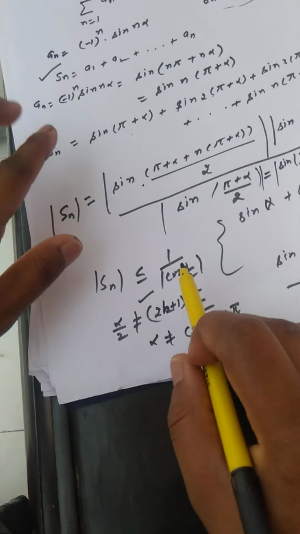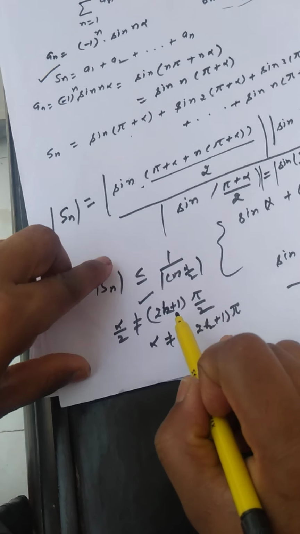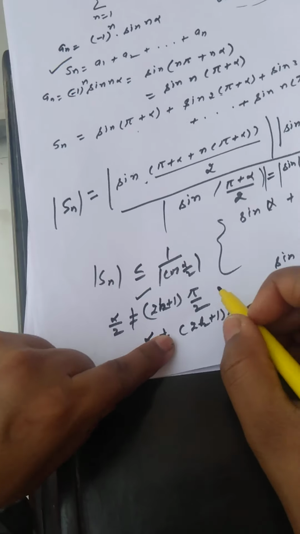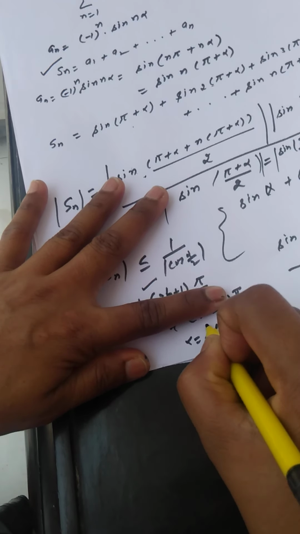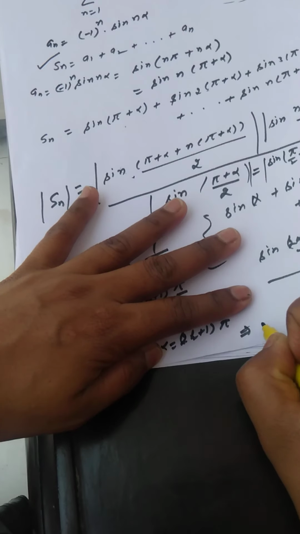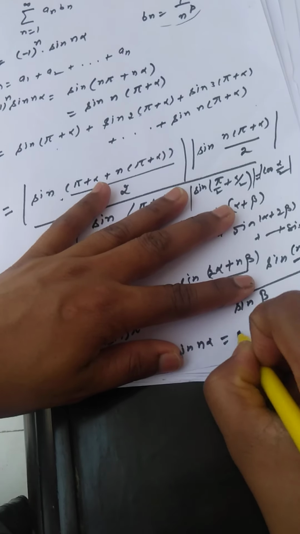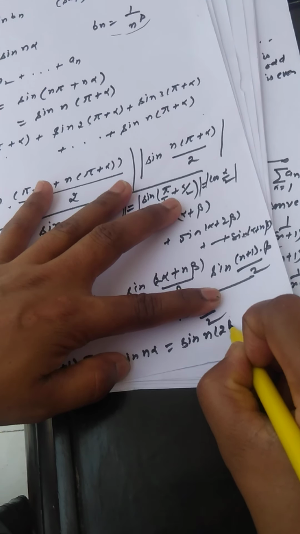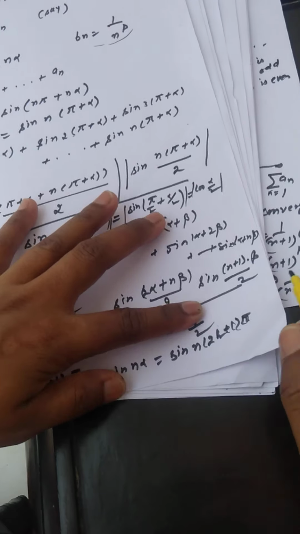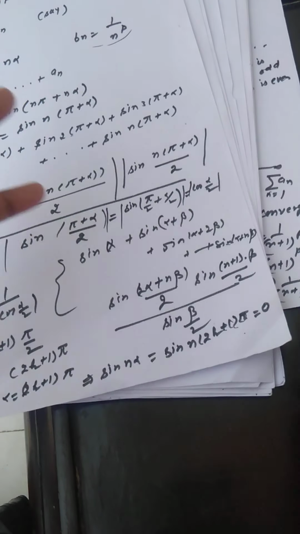And the second case, when this is 0, that is when alpha is (2k plus 1) pi. In that case sin(n alpha) is sin(n(2k plus 1) pi), which is 0 because it is a multiple of pi.